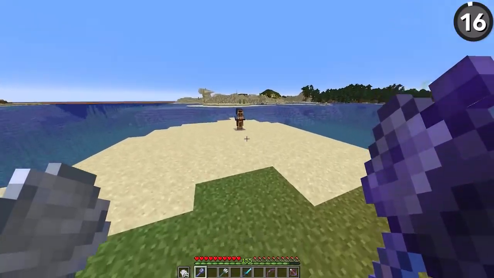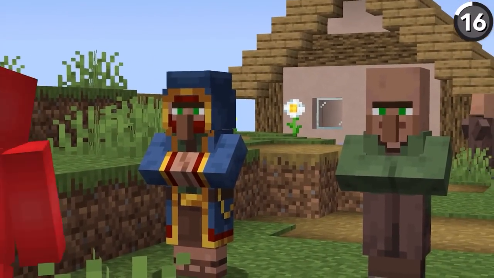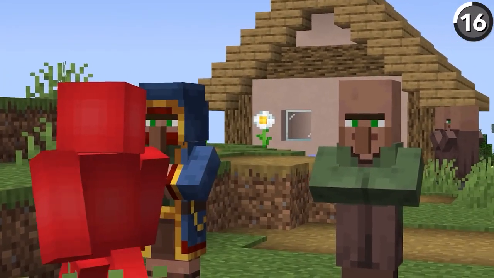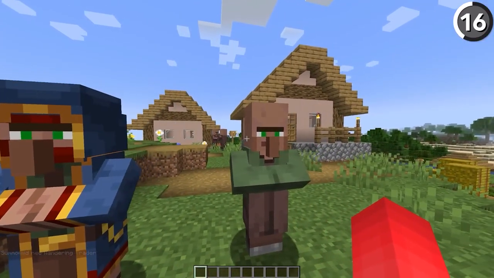Wandering traders and nitwits are the Minecraft community's favorite mobs to kill. However, the reason people love them so much might be closer than you think. See, the nitwit, of course, has this green tunic, and then if we bring the trader next to a nitwit, we can see the similarities.